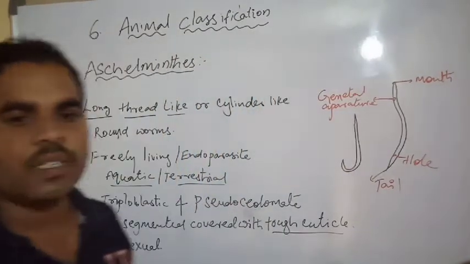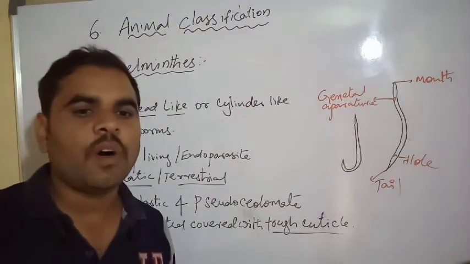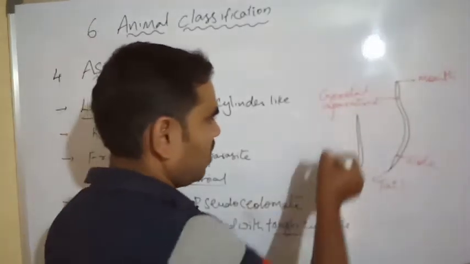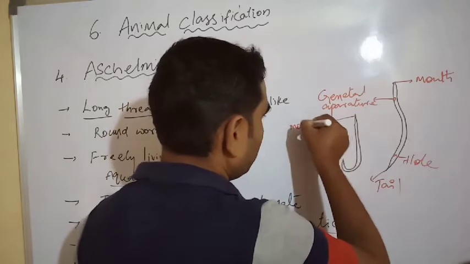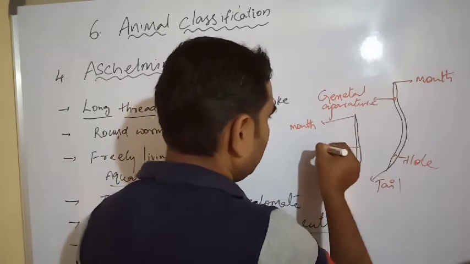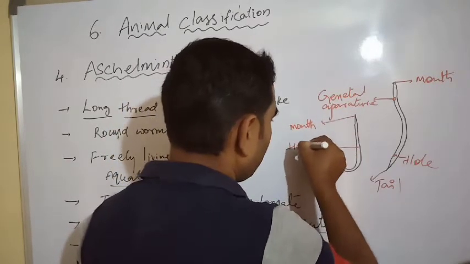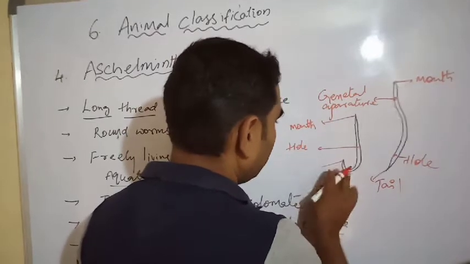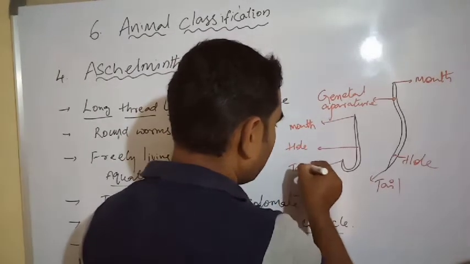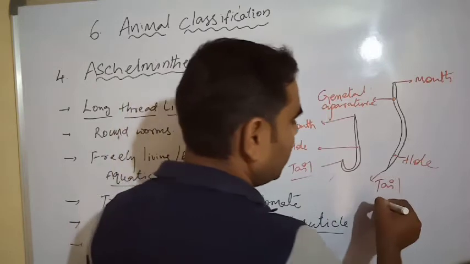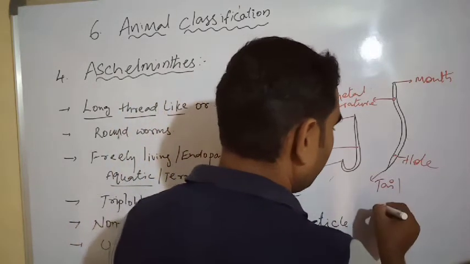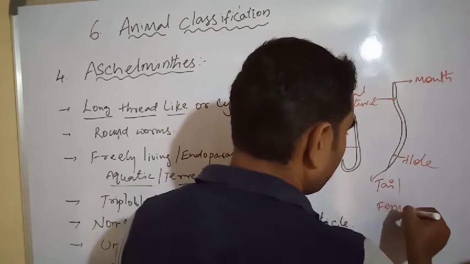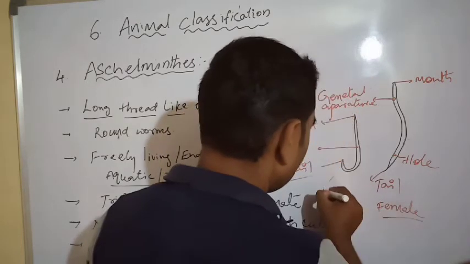This is the tail. This organism has a mouth, a hole, and a tail. This one is a female, and this one is a male.